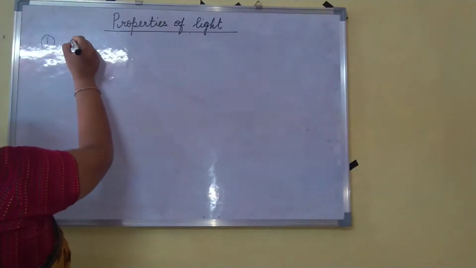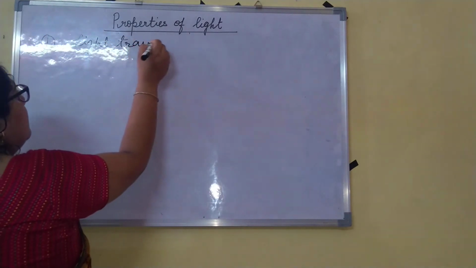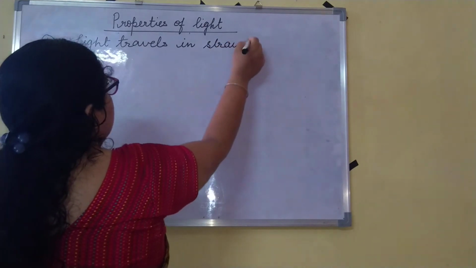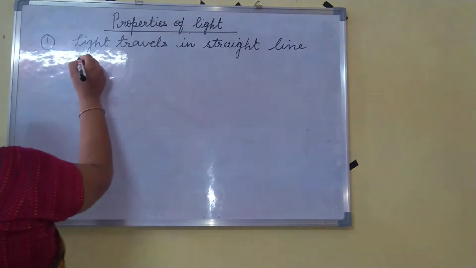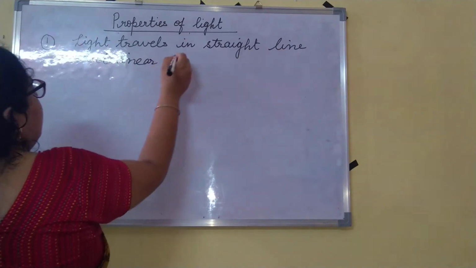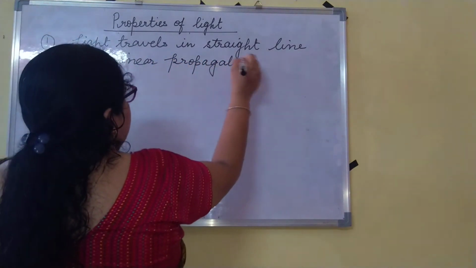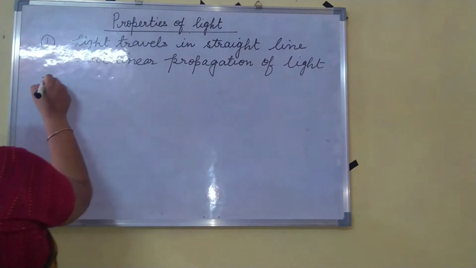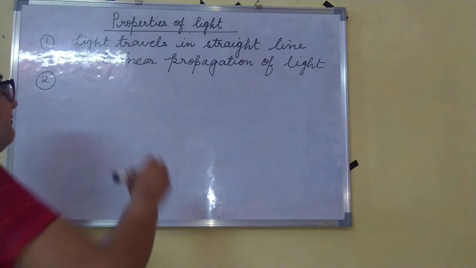Okay. So the first property of light is light travels in a straight line. Okay. So light travels in a straight line, and this property is called rectilinear propagation of light. So it is called rectilinear propagation of light. Second property of light is that light is an electromagnetic wave.